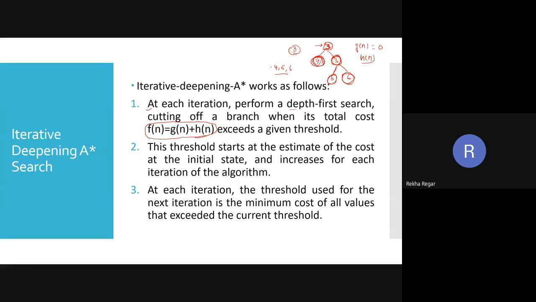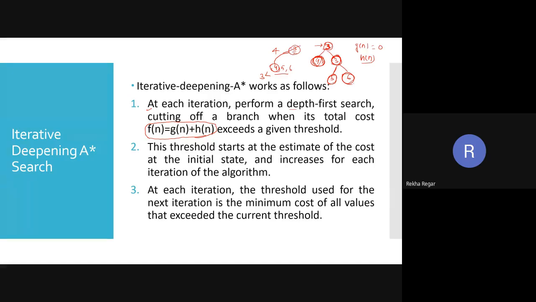Which is the lowest among these 4, 5, 6? This is 4, and that is greater than 3. So the next threshold is going to be updated with the value 4. Like this, it is going to update the threshold.